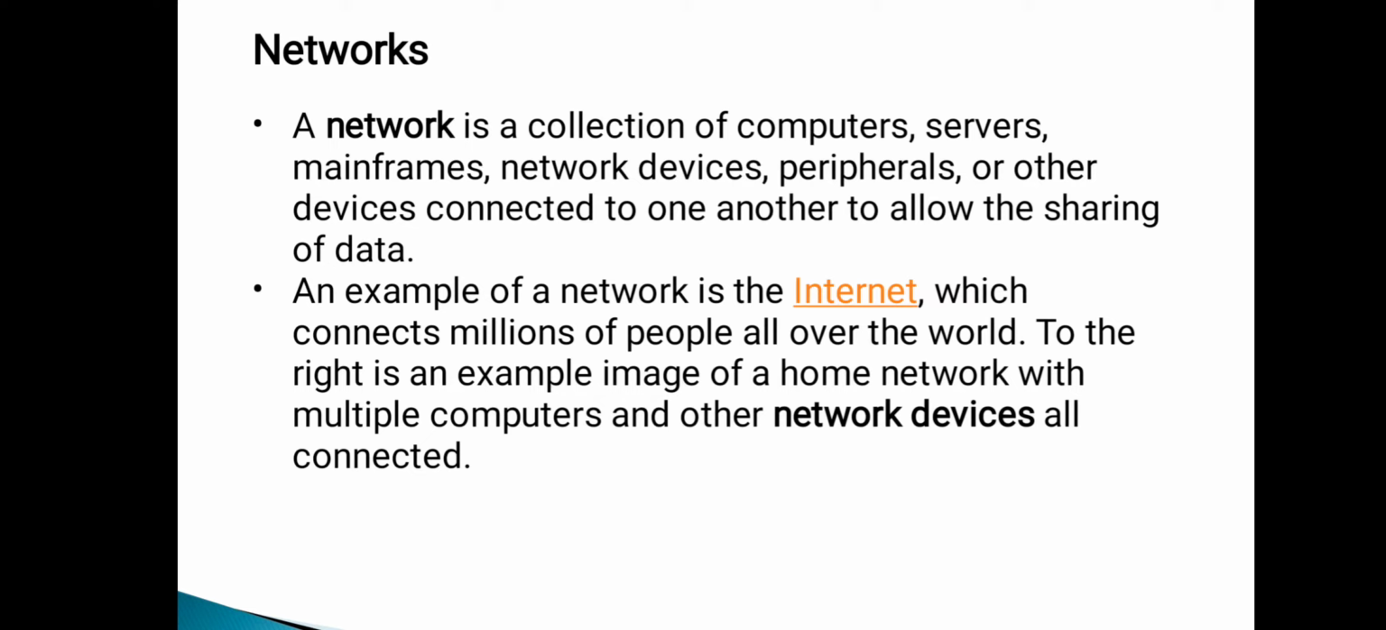So why do we say the internet is a network? Because in this network we can share any type of information or data with each other in any form, and it connects millions of people all over the world. So millions of people can share any type of information by using the internet. That's why it is one type of network.